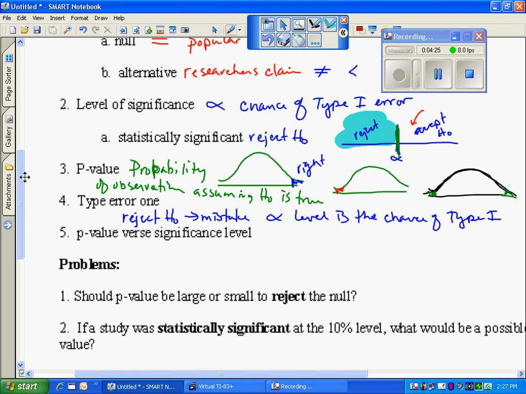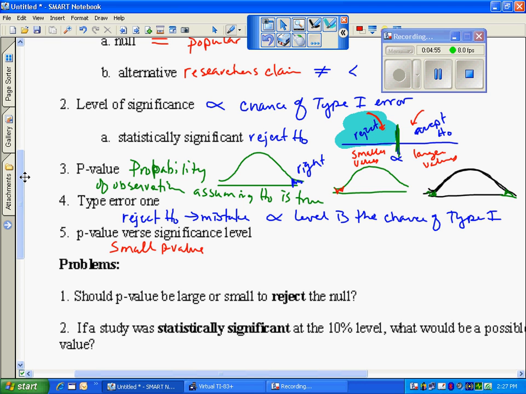If I get a p-value on this side, notice these on a continuum are smaller values, and these are larger values. So if I land here, I'm in the reject region. So it's the p-value and its comparison to alpha, the significance level. So if I have a small p-value, that means the probability, p for probability, of me getting this observation is small or unlikely. Is it unlikely enough?